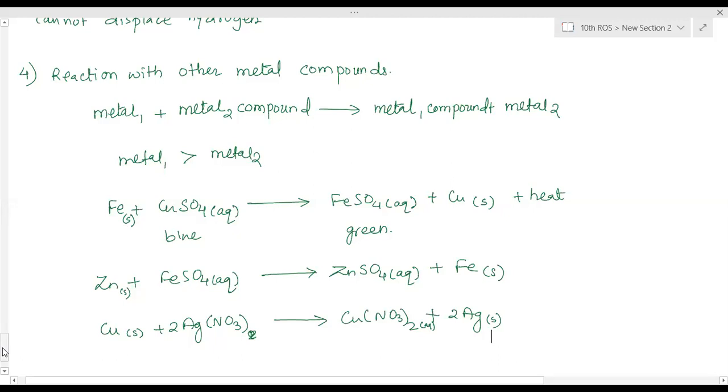Ma'am, all displacement reactions are exothermic, right? All displacement reactions are exothermic, yes.